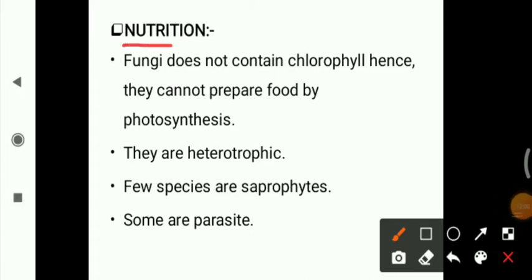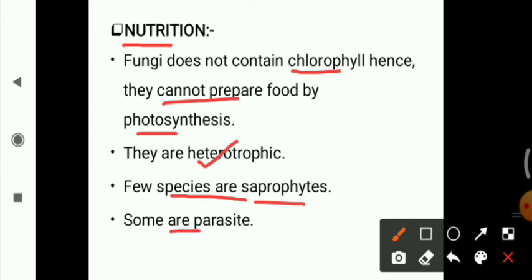Now we will see the mode of nutrition of fungi. As we know, fungi don't have chlorophyll and they cannot prepare their food with the help of the photosynthesis process. So they are mostly heterotrophic, which means that they depend on others for their nutrients. A few species are saprophytes, which means that they take nutrients from dead and decaying material.